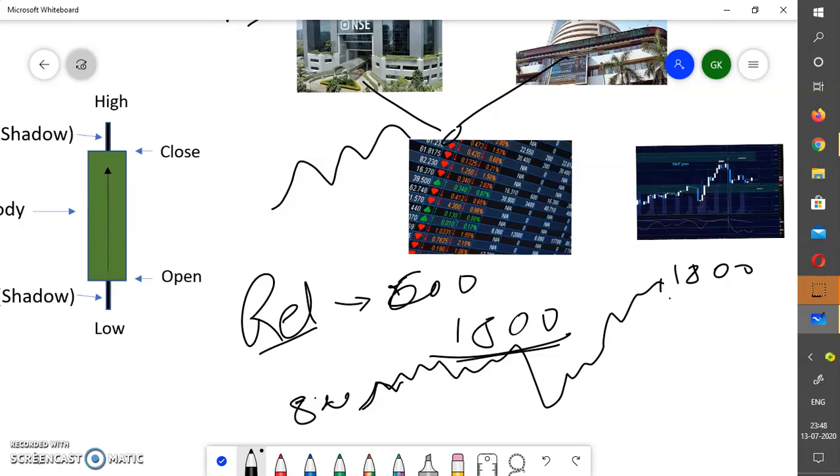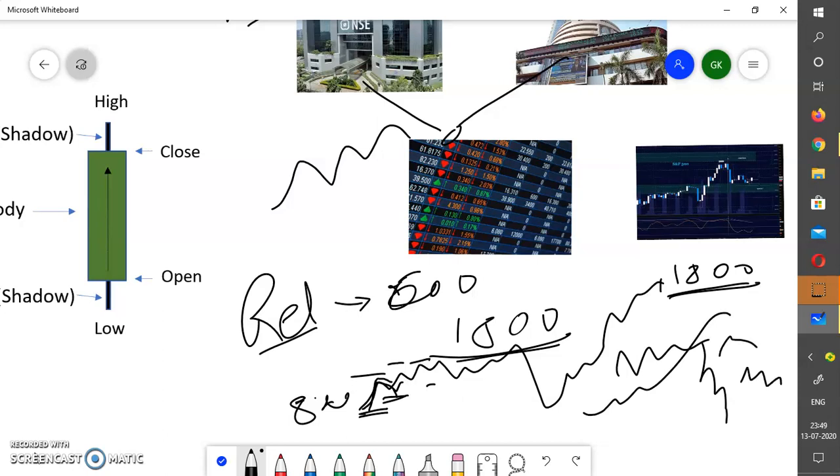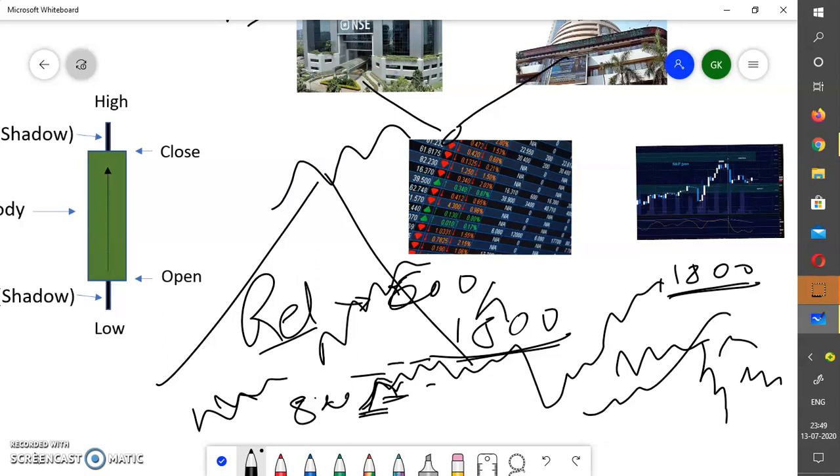Suppose this is 1800. This is the movement of price. Here from 800 to 900, again it came to 800, 850, or suppose 950, like that. It goes up and down. So every stock or every product in the stock market moves with an up and down motion. Whether it goes up or down, it always lives in a buy and sell process. It doesn't go just buy and again buy. It only goes like this: first buy, sell, buy, sell, or sell, buy, sell, buy.